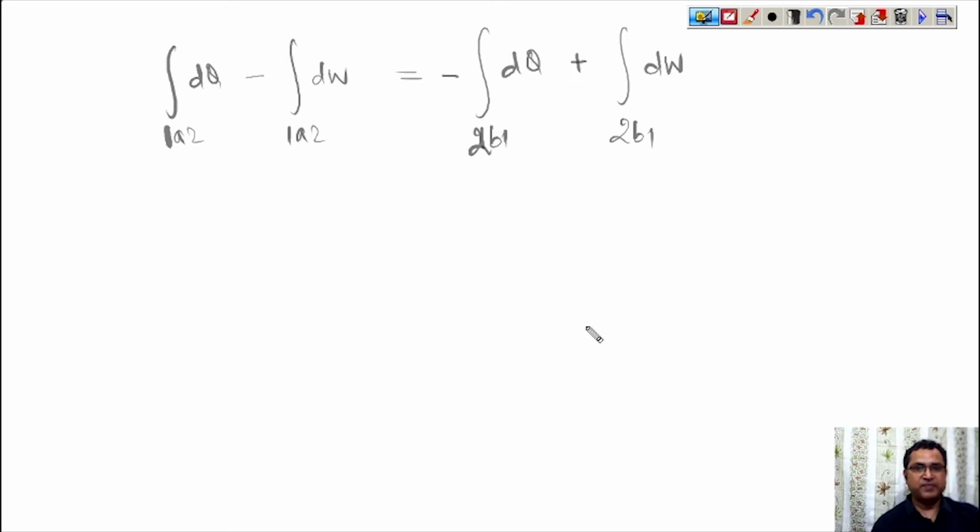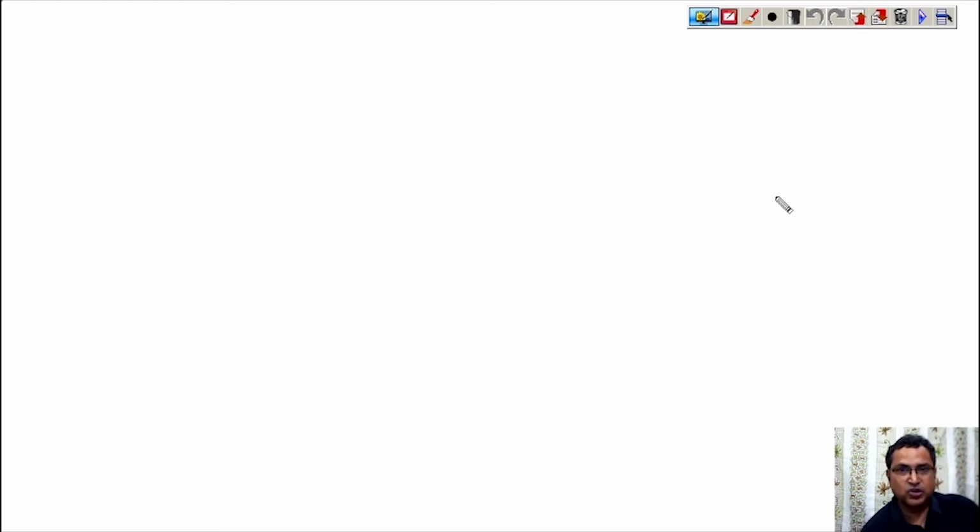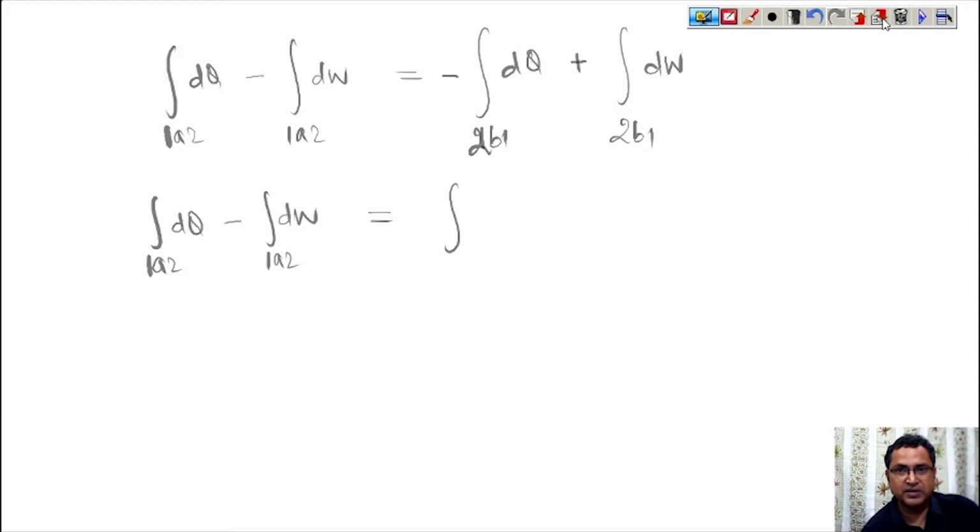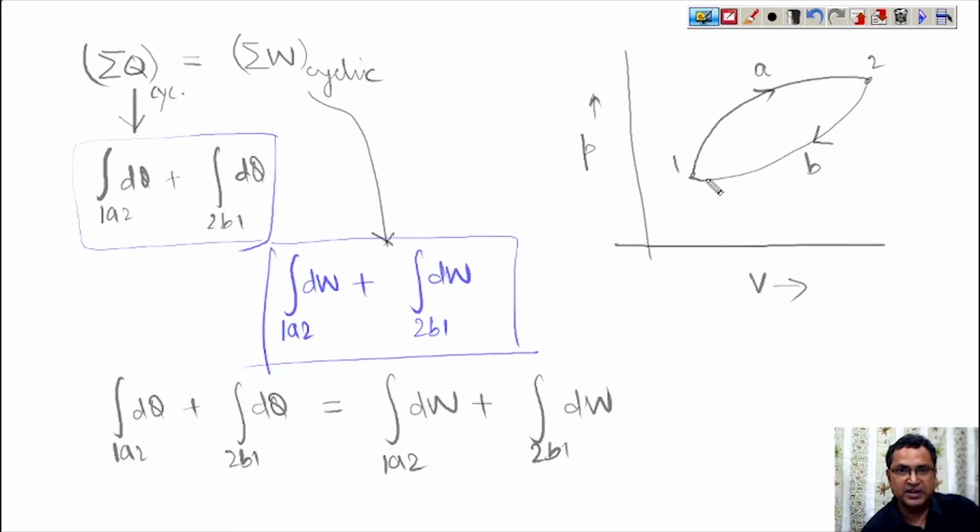Okay, so we can write it as 1A2 dQ minus 1A2 dW is equal to 2B1, since we have to integrate from state 2 to state 1. By the integration property, if we change the route, it can be written as minus times 1B2.